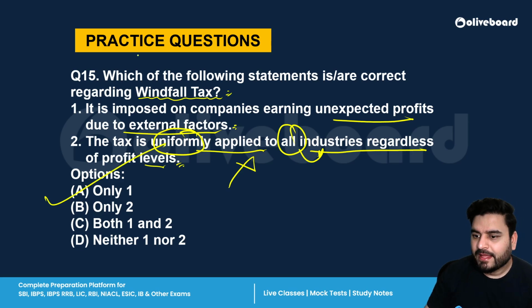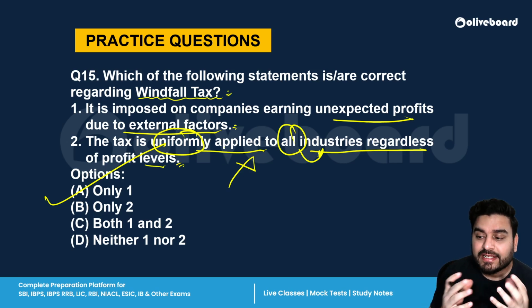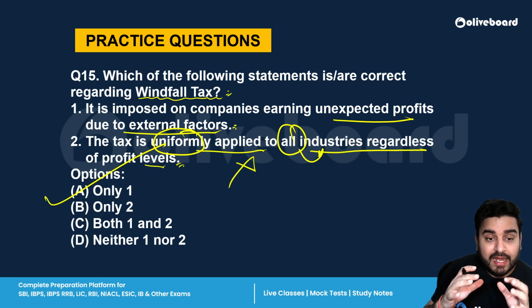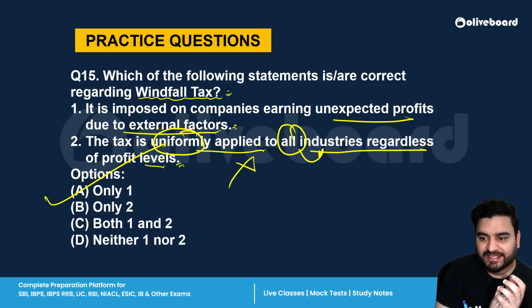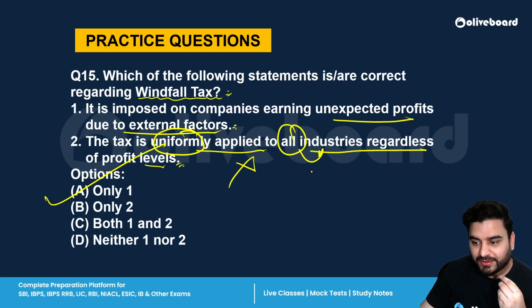All right. So windfall tax is basically a one-time tax imposed by the government on companies that earn unexpected, unusually high profits due to some favorable external conditions. For example, recently the Russia-Ukraine war was going on, right?